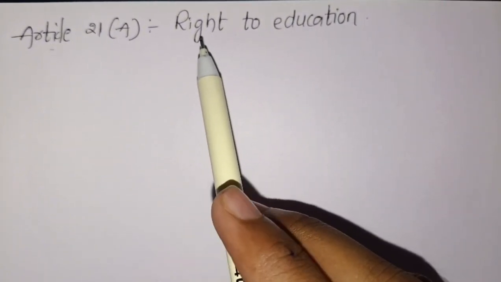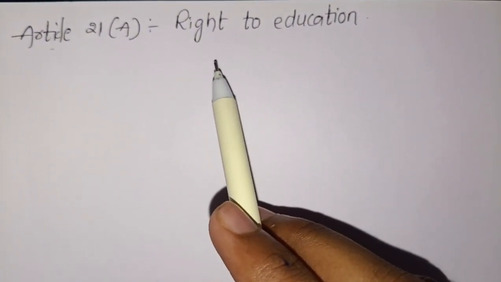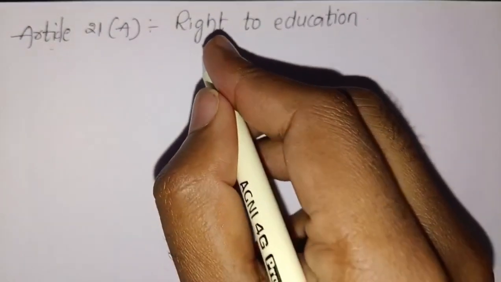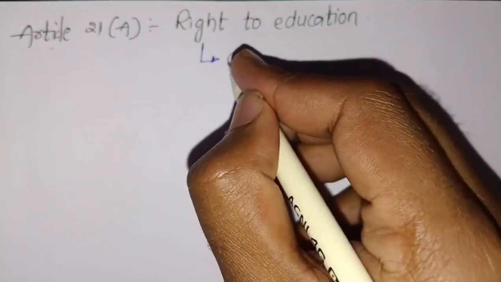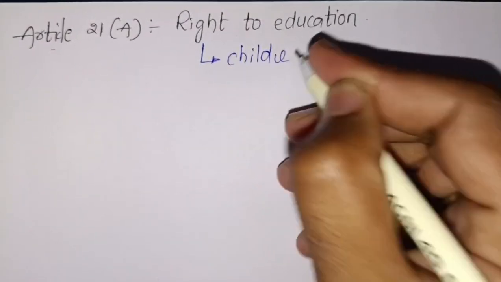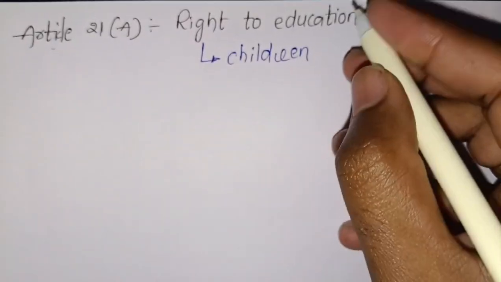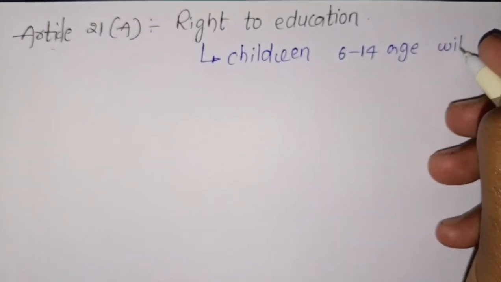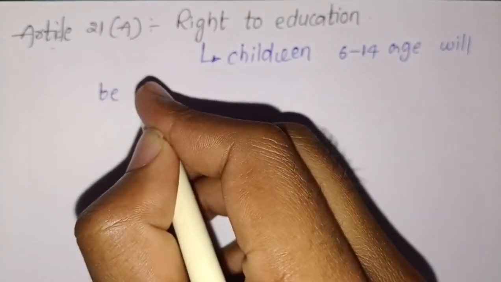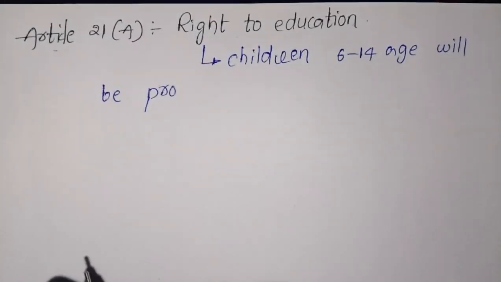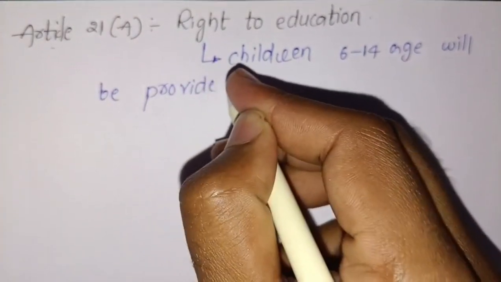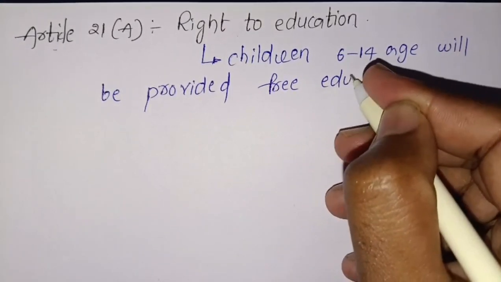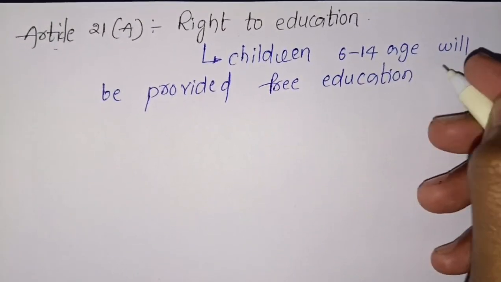Right to education means children of 6 to 14 age will be provided free education, for the poor people as well.